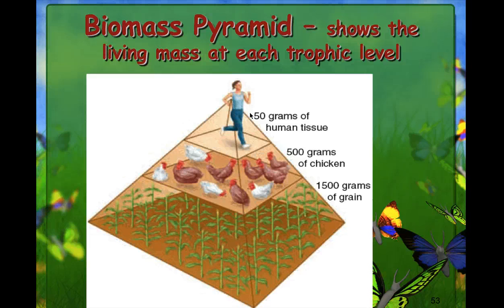Here's a biomass pyramid, which shows the living mass at each trophic level. So on our bottom trophic level, here's our producers. We have to have a large amount of producers in order to sustain a larger mass of an organism on the top. So as we go up, our individuals will increase in size as well. So we have 1,500 grams of grain can support 500 grams of chicken. 500 grams of chicken can support 50 grams of human tissue.